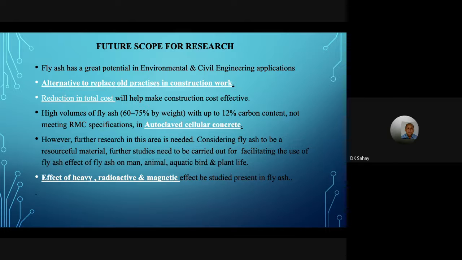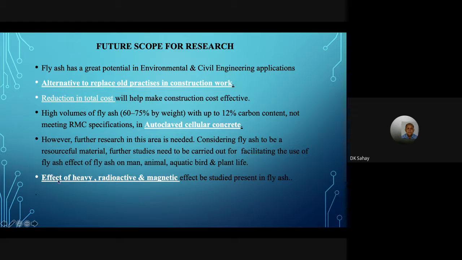Now, what is the future scope of research? Number one, we have to do more work on autoclaved cellular concrete, because when carbon content goes up to 12%, we can't use it in RMC. Autoclave is the area where we can use it, so we have to work on this area.